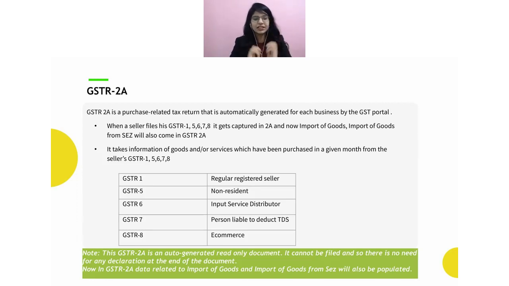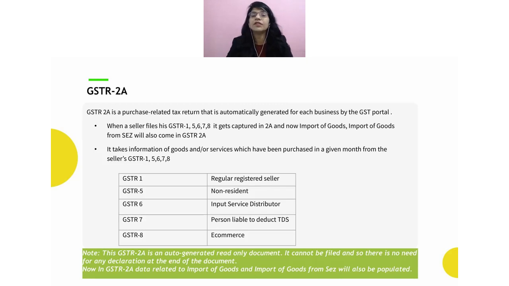So now the other important part. We talked about how whatever I have uploaded in GSTR 1, the other party will be able to see in their GSTR 2A. Similarly, if there is a non-resident who has taken the registration as a non-resident or a casual taxable person, if they also upload the document in GSTR 1, automatically this document will also be reflected in the corresponding recipient's GSTR 2A. Similarly, if there is an ISD, a head office, and they file their GSTR 6, whatever documents they upload in their GSTR 6, automatically this information will be reflected in the recipient's GSTR 2A.